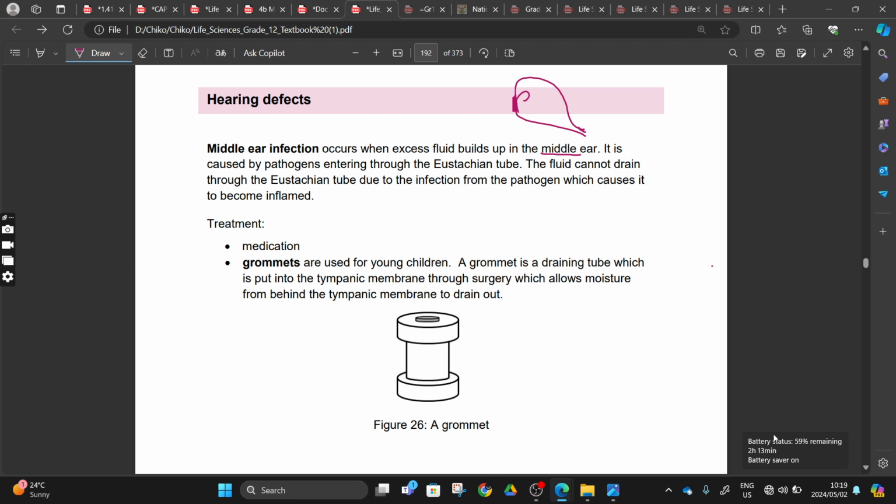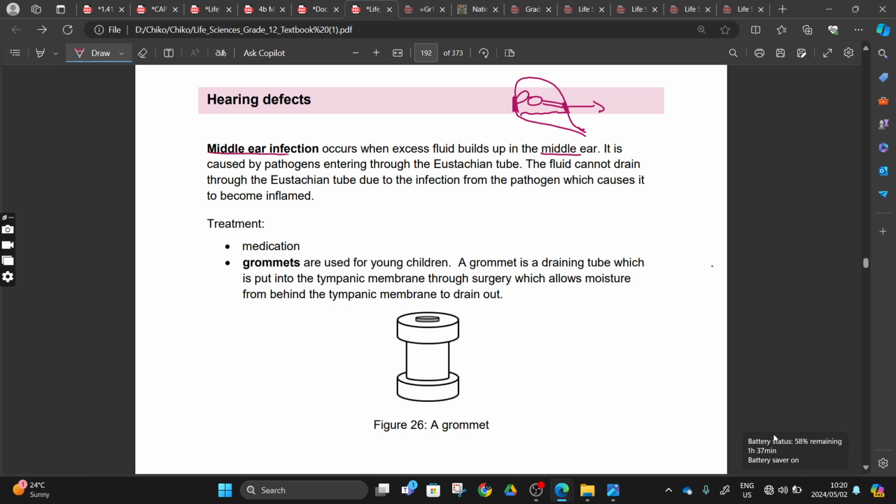With our eardrum we are going to have our hammer. With our hammer we are going to have another one, the anvil. With our anvil we are going to have another one, the stirrup, joining our inner ear. So we have a situation where, when you have an infection inside your ear, there is a build up of liquid. You might find that we have liquid building up in our middle ear.